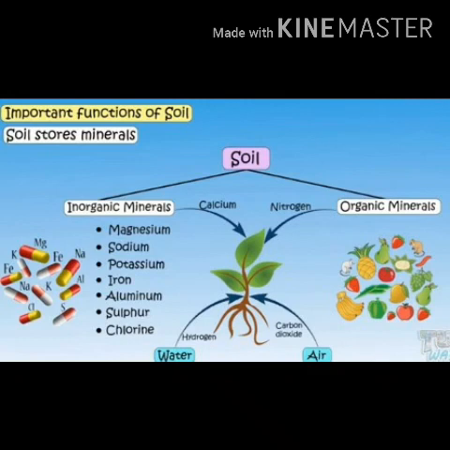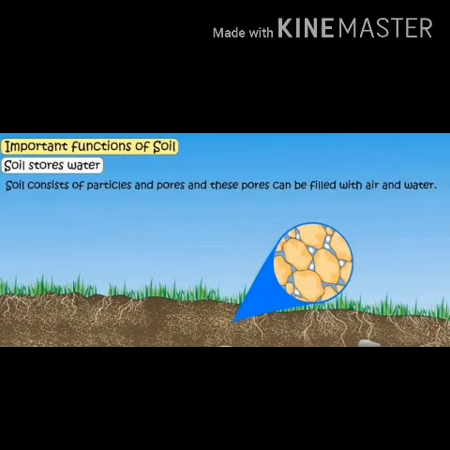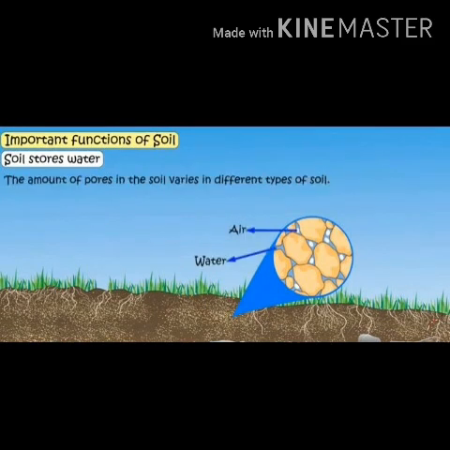It contains inorganic minerals, organic minerals, and also all the types of nutrients which are needed for the growth of plants. Stores water. It consists of particles and the pores, and these pores can be filled with air and water. The amount of pores in the soil varies in different types of soil.